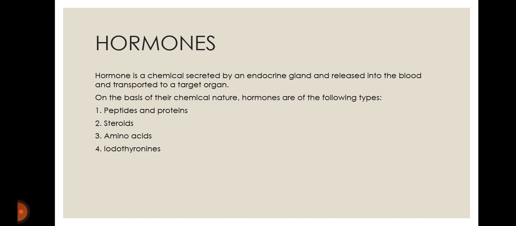First is peptides and proteins, for example, insulin, glucagon, pituitary hormones, hypothalamic hormones. The second type of hormones are steroids like testosterone, progesterone, estrogen. The third type of hormones are amino acid derivatives, for example, norepinephrine. The fourth type of hormone is iodothyronines, for example, thyroid hormones.